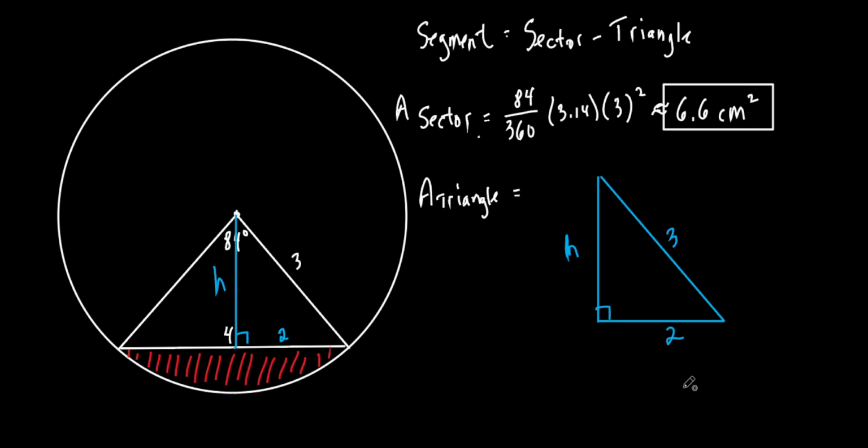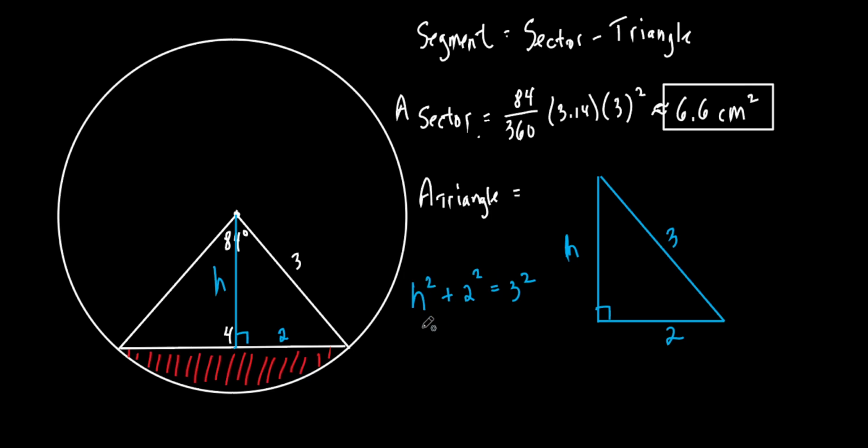So now, how can I find the height of that triangle? What am I going to use? I'm going to use a theorem. I only got 5 minutes left, so I got to hurry. Pythagorean theorem, very good. Okay, so let's do it. How do I do it? I take the 2 legs, I square them, I add them up. So that's h squared plus 2 squared equals 3 squared. Go back and learn that, okay? If you didn't learn it, that's why we learned it, so we could do it later.